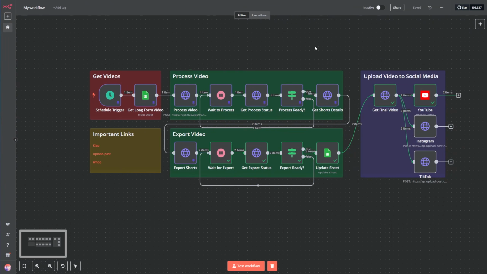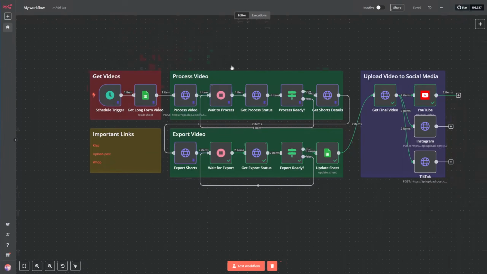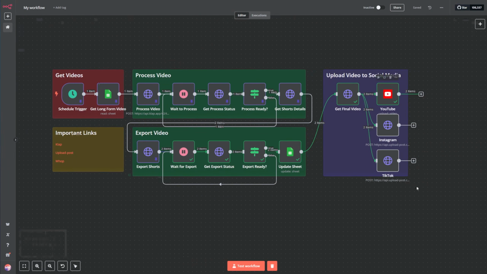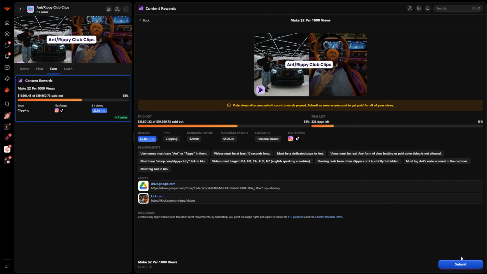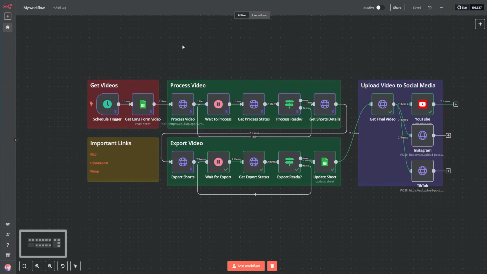And that's it. This is the full workflow ready. Since it uploaded, it updated the status to complete, which is what we wanted. Now the next time that it runs, it will wait for you to have more videos and post those videos automatically to all these platforms. So the only thing that you need to do right now is to submit them when they are on your platform, and that's all the work that you have to do. So that's really something easy, something that could be really useful for you or for everyone.